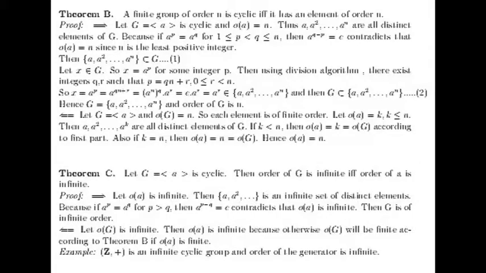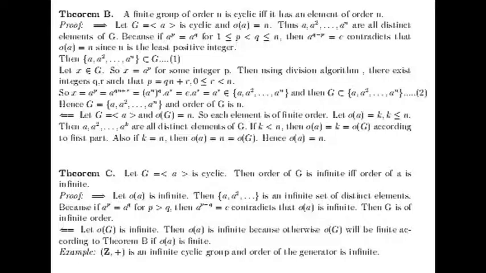Now come to theorem B. This theorem states that a finite group of order n is cyclic if and only if it has an element of order n. For the direct implication, let us consider that G equals the group generated by a is a cyclic group and the order of a is n.